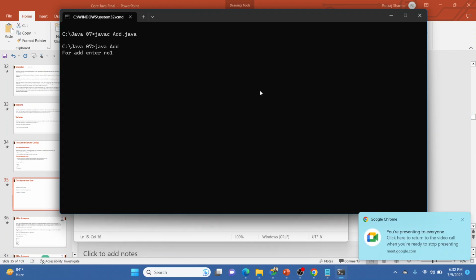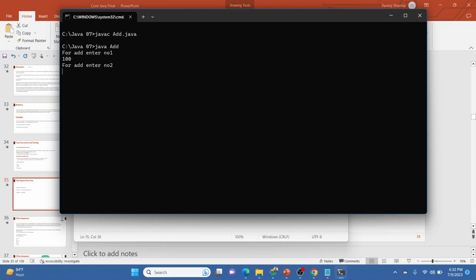For add, the output screen is visible. So now it shows us for add enter number one. Now I'm going to enter 100, so 100 is going to store into number 1. Now I'm going to enter 200. Now the sum is 300. So this is the basic addition program that we are going to create.